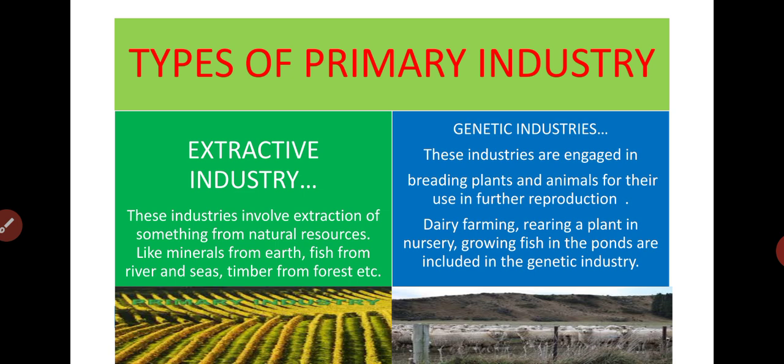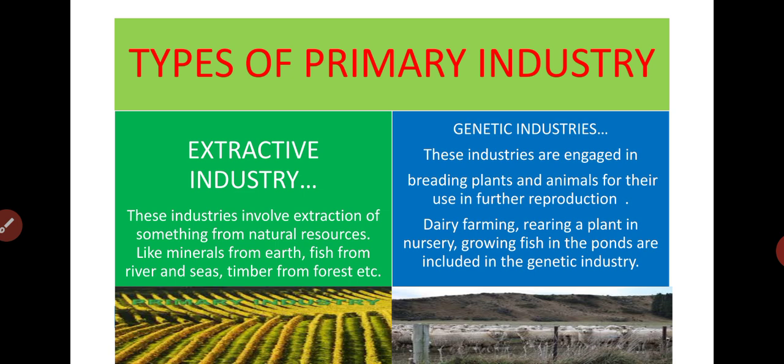So the industries involved in activities like breeding of living organisms like birds, plants, animals are known as genetic industries. Both of these are types of primary industry.